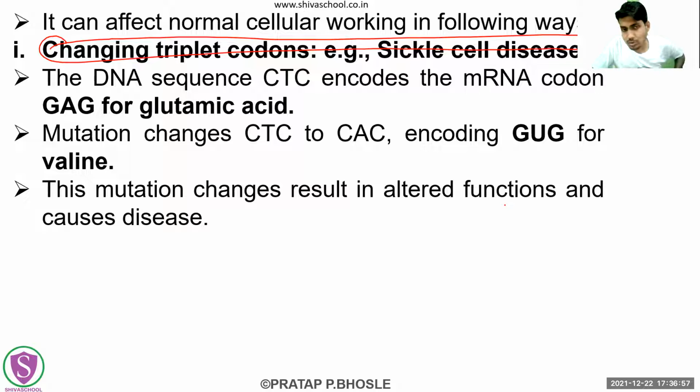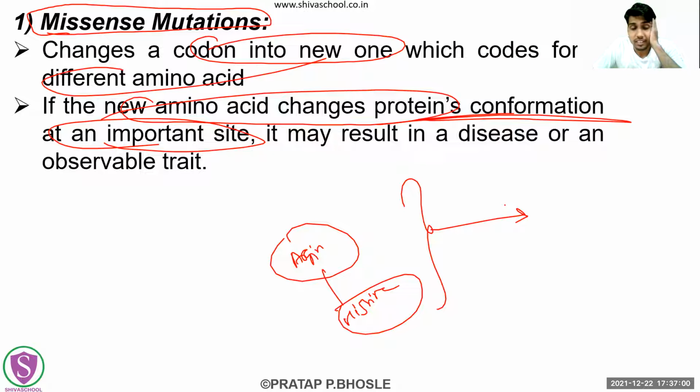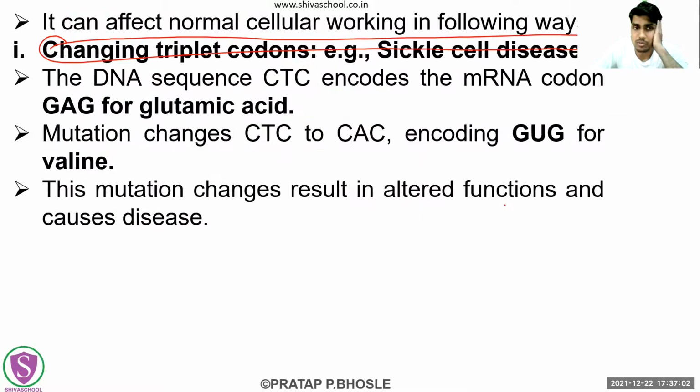Now we are going to see what types there are in this missense mutation, the different ways in which this missense mutation can affect the cell. In no book is it given in such a way, in point form. Right now it is already sorted. What is sorted? The ways in which this missense mutation affects the cell. Although it is content from the same book, I have just stratified or categorized them.